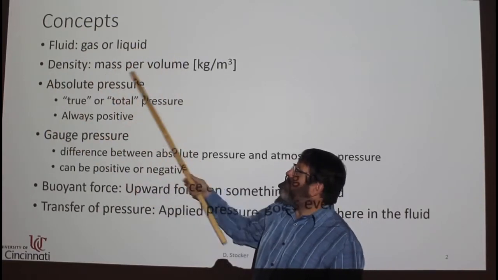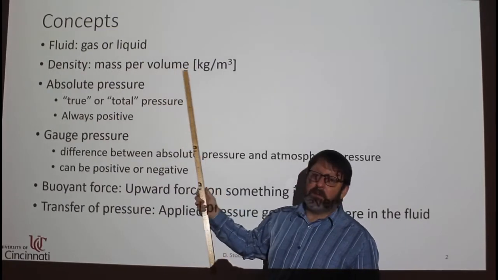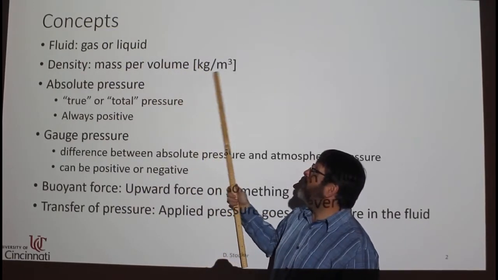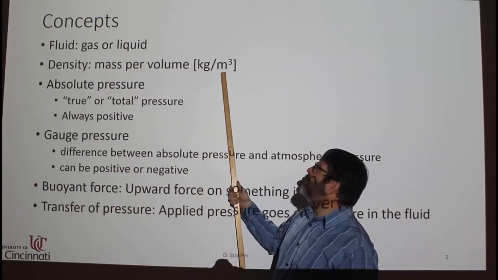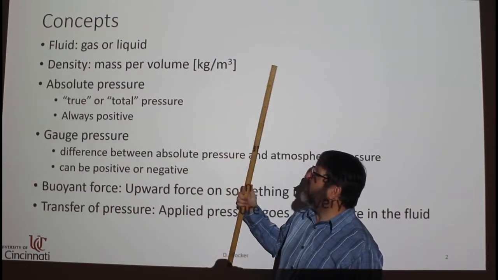Density. Density is mass per volume. So our unit for mass is kilograms. Volume is length, width, and depth. So meters times meters times meters, meters cubed.